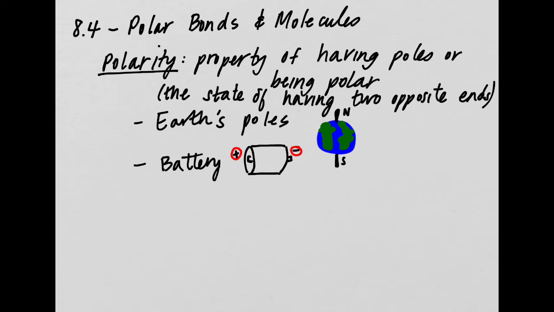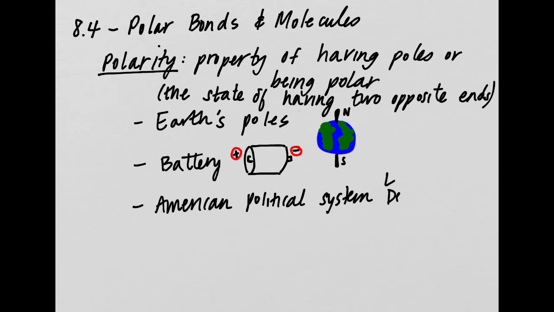So it's polar. Another one that you might not think of is something like politics, right? The American political system specifically. We have a left side, Democrats, and we have a right side, conservatives, and they have pretty polar opposite beliefs. So we have polarity in this American political system. I think you get the idea.